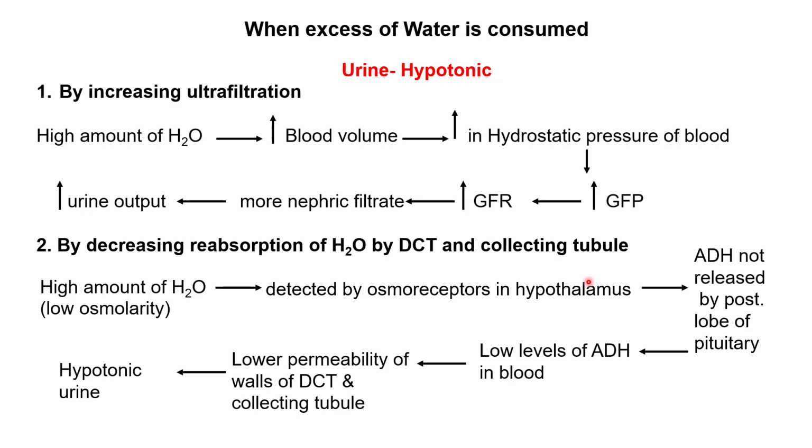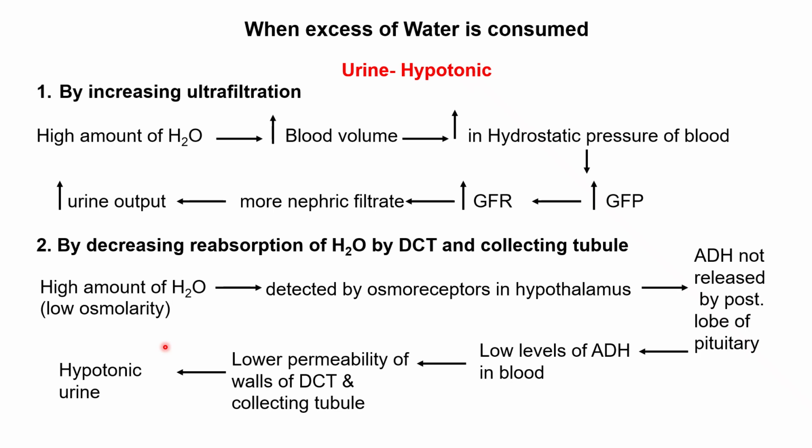But in this condition, what will happen is high amount of water, or we can say higher amount of nephric filtrate once filtered. So this would be a high amount of water in the blood, right? So this will be detected by osmoreceptors present in the hypothalamus.